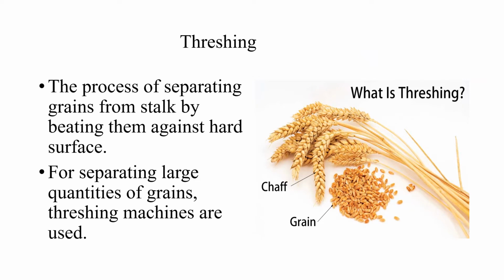Threshing. The process of separating grains from stalk by beating them against hard surface. Mostly in village area you might have seen. For separating large quantities of grains, threshing machines are used nowadays. In this picture, beautifully shown the stalk with grains.